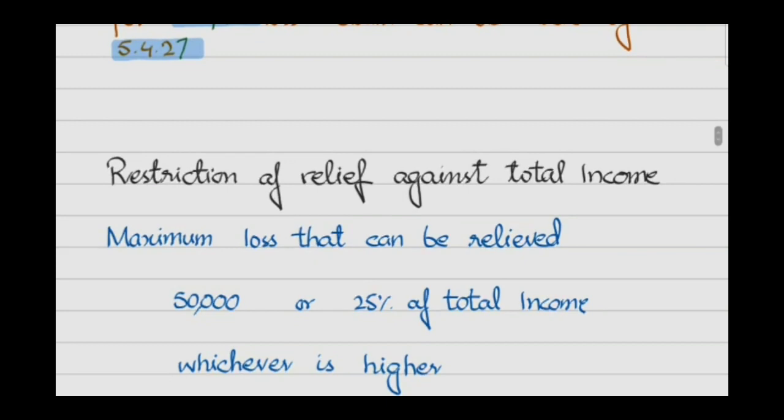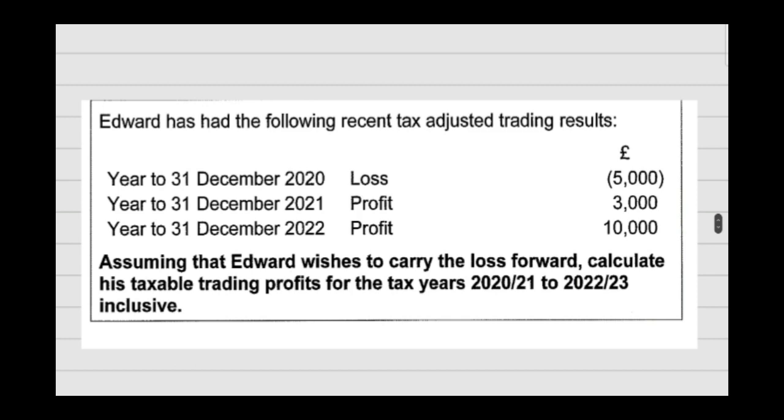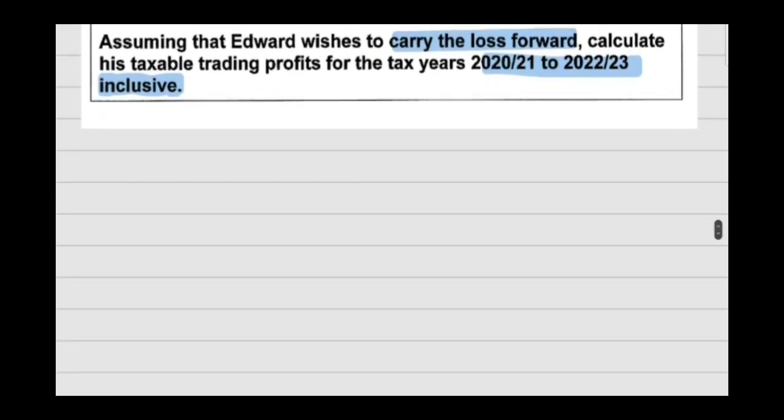So first we will consider some examples of this, then we will go further. The first example: Edward has had the following tax adjusted trading results. Year to 31st December 20, he sustained a loss of 5,000. In the year to 31st December 21, he earned a profit of 3,000, and in the year to 31st December 22, he earned a profit of 10,000. Assuming that Edward wishes to carry the loss forward, calculate his taxable trading profit for the tax years 2021, 21-22 and 22-23.